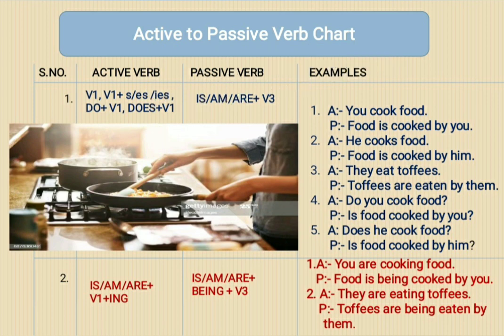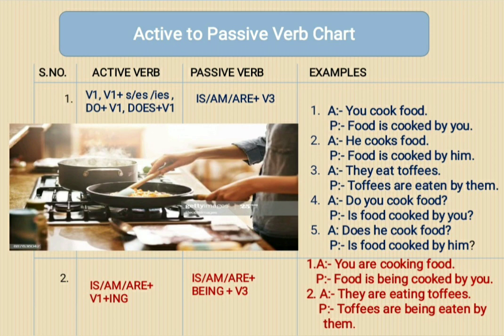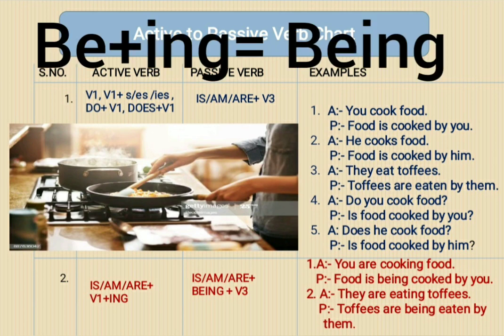And because this is present continuous tense, continuous tense is always represented by ing. And now because it is continuous tense, in passive also we have to represent it. So ing we cannot use with V1 because we have to use the V3 form, the third form of the verb. So in this case, we will add ing with be.